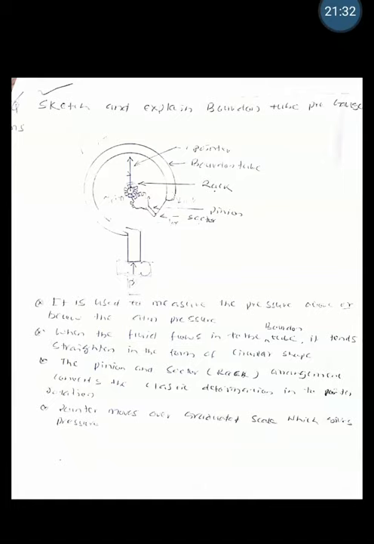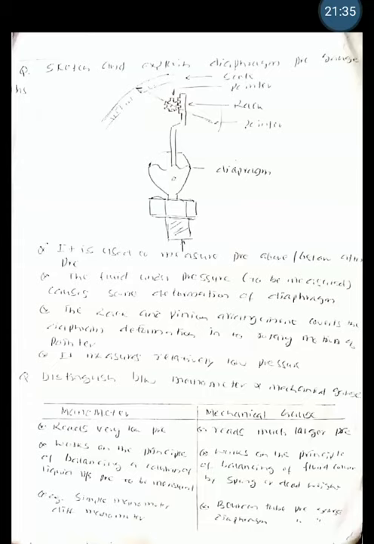Similarly, another type of gauge is called a diaphragm pressure gauge. It is almost the same, but here instead we use a part called a diaphragm. Here also the diaphragm end is connected to the point where the pressure is to be measured, and it is connected again to the rack and pinion arrangement. When the fluid flows into the pipe, because of the pressure, the diaphragm moves up and down, and that gives movement to the rack and pinion arrangement. As the pointer is connected to the pinion, when the pinion rotates, the pointer moves over the graduated scale, and this movement is directly proportional to the pressure of the fluid inside the tube, and thus it can measure the pressure. So this is how the measurement takes place.